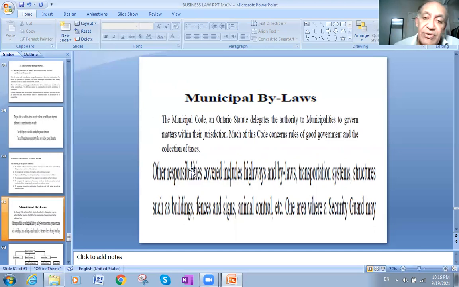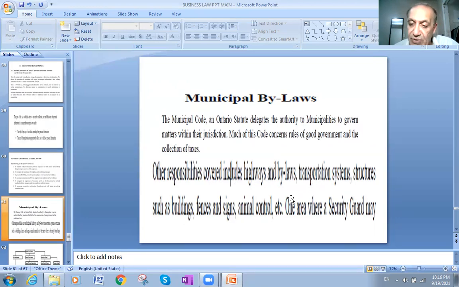The Municipal Code of the Ontario state delegates authority to municipalities over matters within their jurisdiction. Much of this code concerns rules of good governance and the collection of taxes. Other responsibilities covered include highways, taxes, parking, and the transportation system